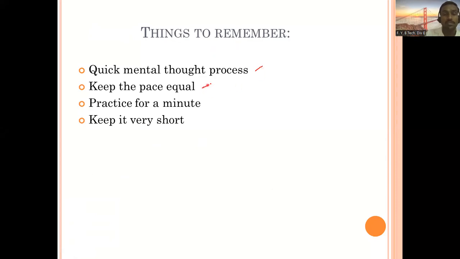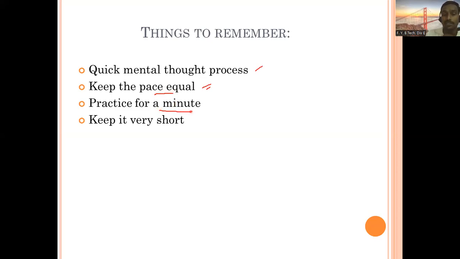Keep the pace equal. What is keeping pace equal? It shouldn't be that in the beginning you were very excited and started very impressively, but in the middle or at the end you were losing your energy, and at the end people were not that happy or satisfied with your speech. So keep the pace equal, keep the speed equal, keep information equally distributed across beginning, middle, and end.